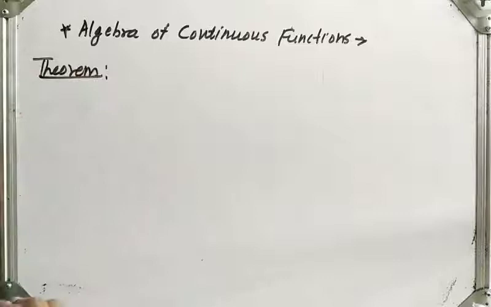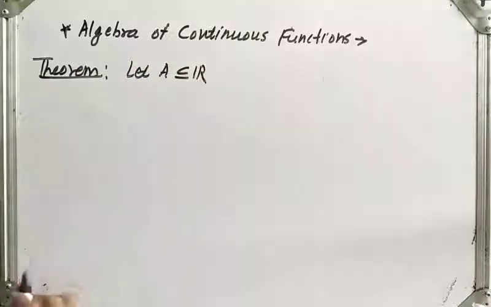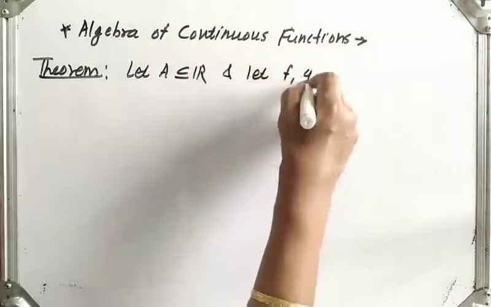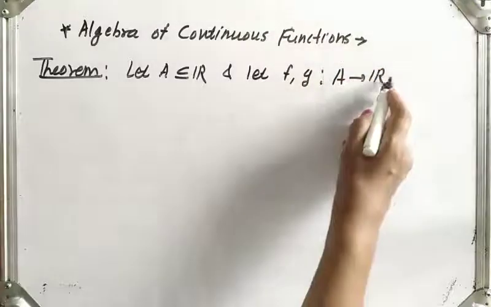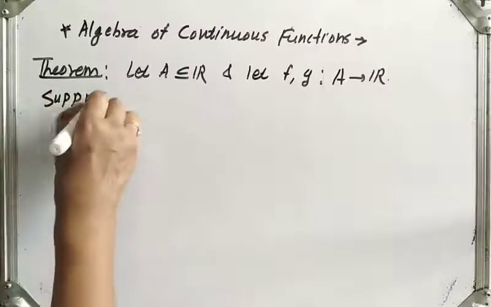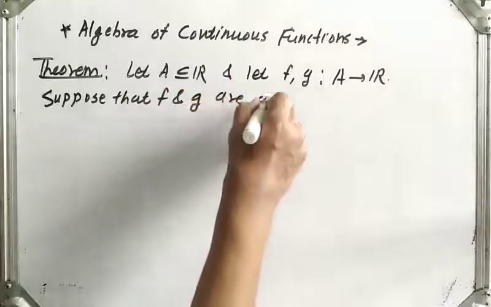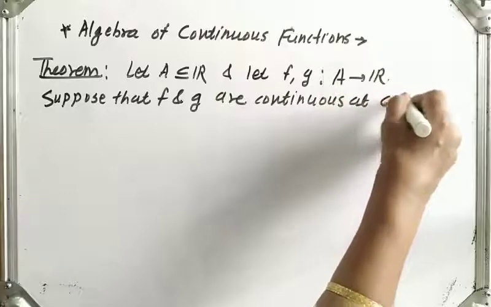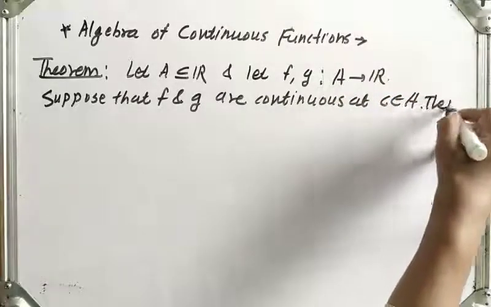What is the algebra of continuous functions? Let us consider A is a subset of R, and let f and g be two functions defined from A to R. f and g both are real valued functions. Suppose f and g are continuous at point c belongs to A.